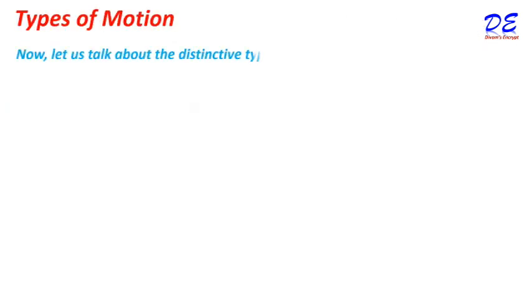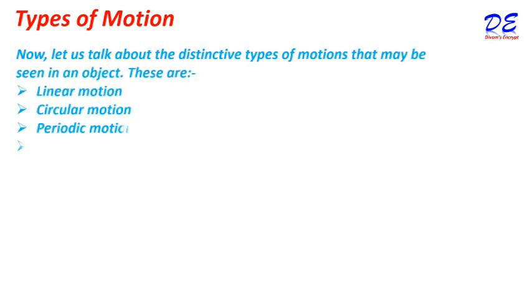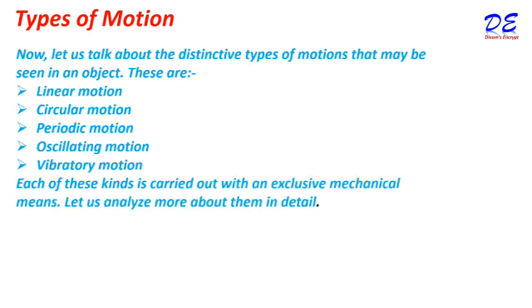Now, types of motion. Now let us talk about the distinctive types of motion that may be seen in an object. These are linear motion, circular motion, periodic motion, oscillating motion, and vibrating motion. Each of these kinds is carried out with an exclusive mechanical means. Let us analyze more about them in detail.